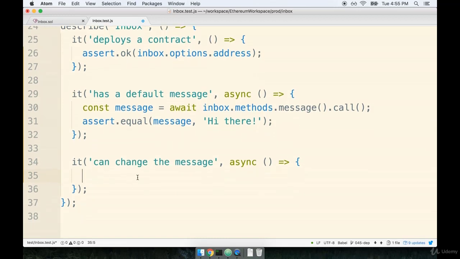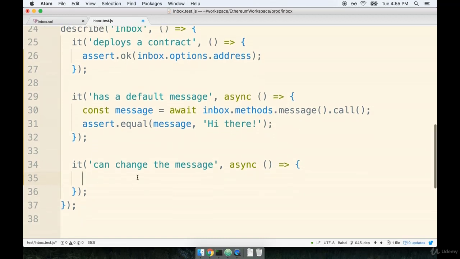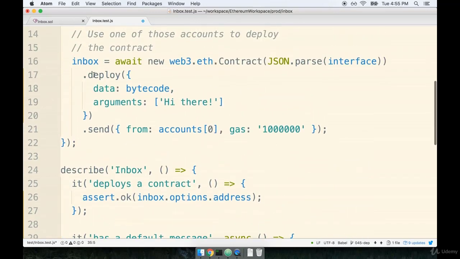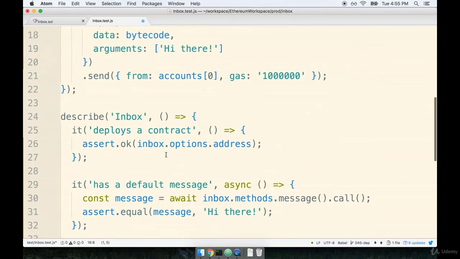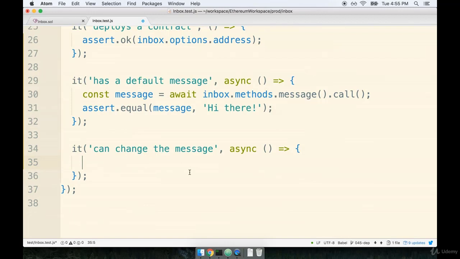Now inside of here, we have access to the inbox instance from right here that we defined in the beforeEach. So I think all we really have to do is attempt to change the message and then retrieve it, just like how we did from the previous test, and then make sure that it gets updated in some fashion. So in total, I think we really just need one new line of code. We just need to figure out how we can change the message.